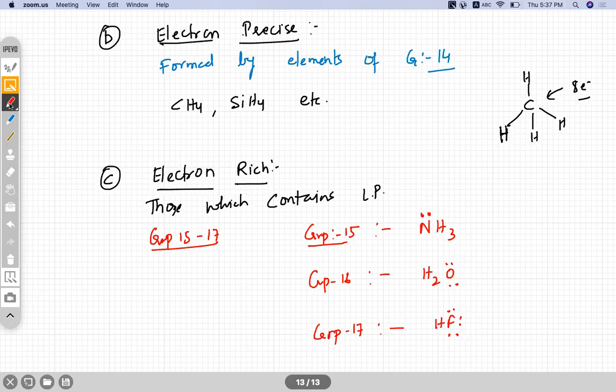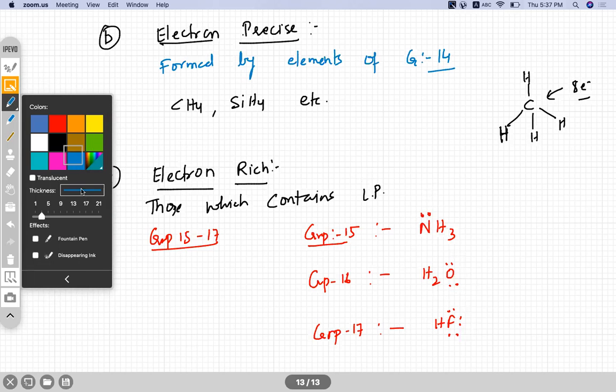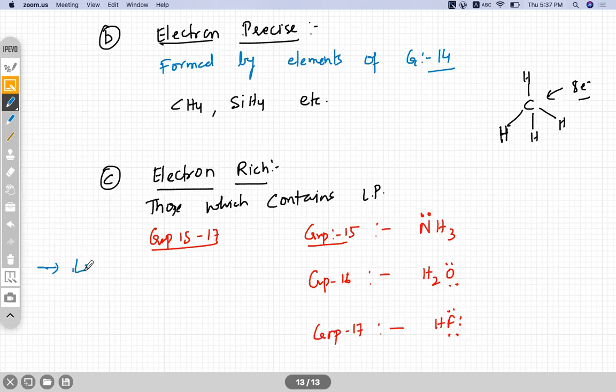Since electron pair is present here, it has tendency to donate lone pair and hence it behaves as Lewis base. Done?